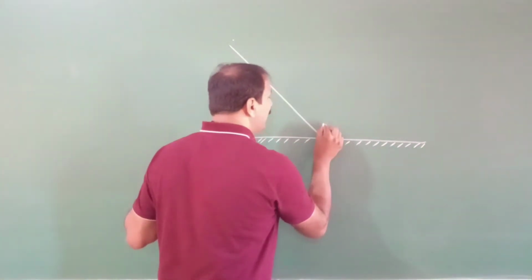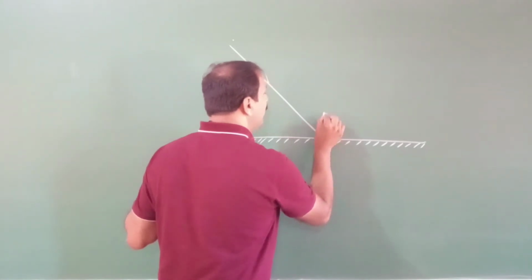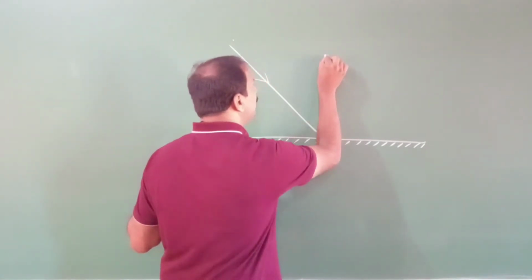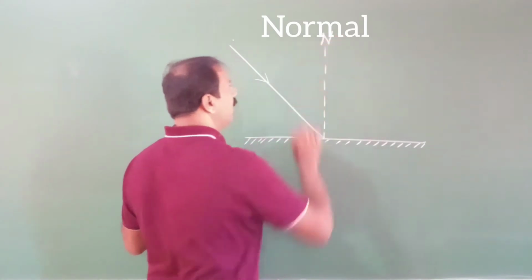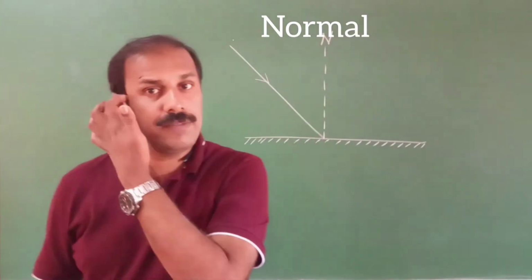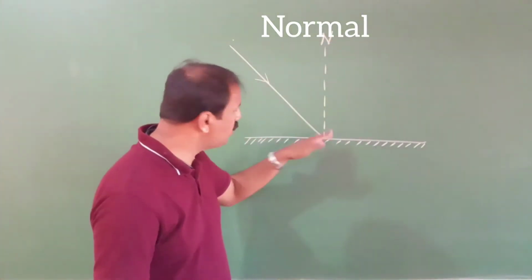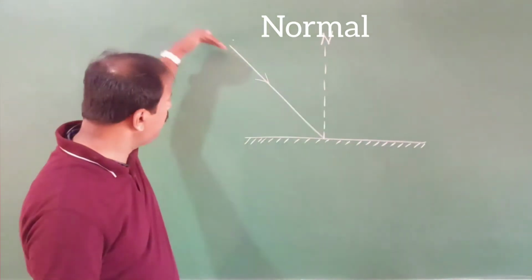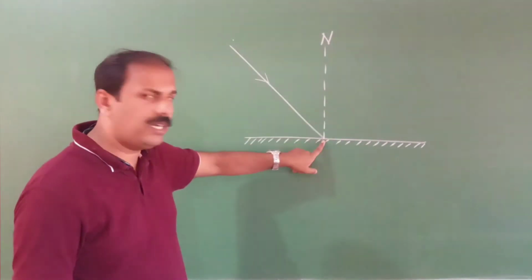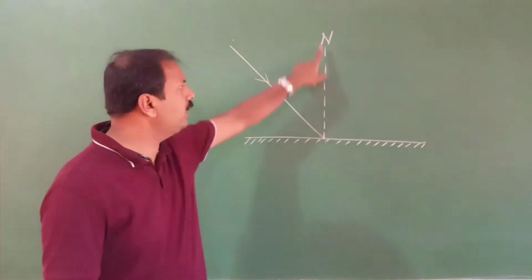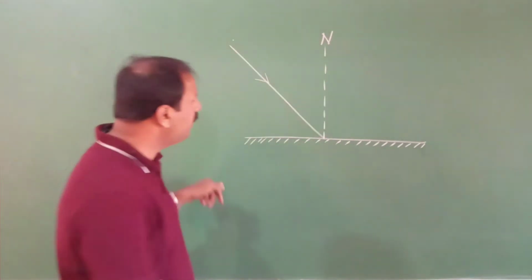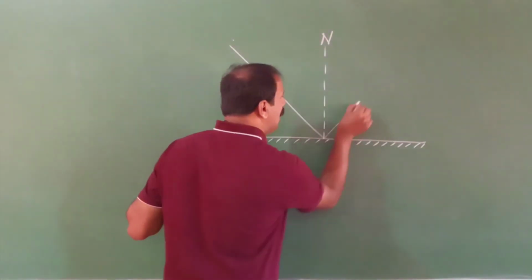Normal means what? A line which is at 90 degrees is called the normal. So I am writing N here. Normal means a line which is perpendicular to the surface. So when the light ray is falling here, at that point we are drawing a normal also. Now let the light reflect and go like this.